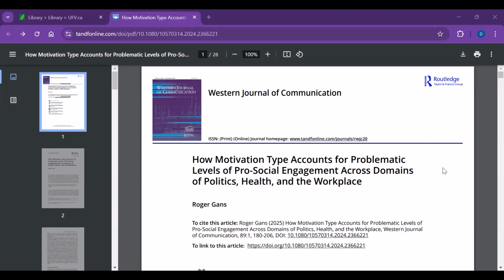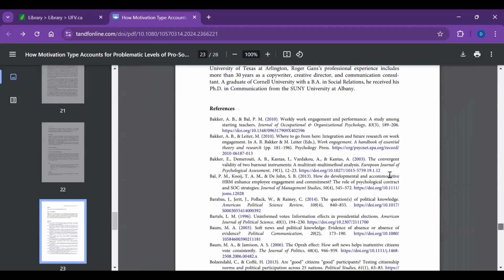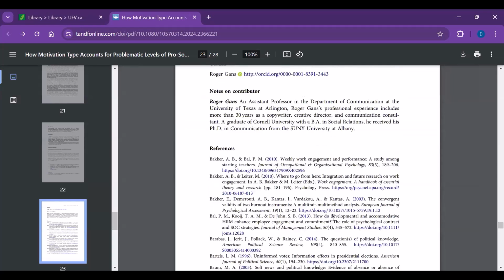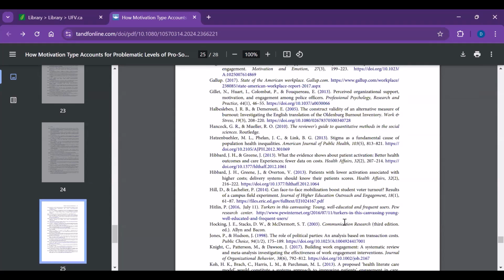And so the best way to expand on the work that you're doing and the research you're doing is to look at the references of that particular article and see if you can find those resources. So I'm just going to scroll down to the end of the paper. You'll notice that I have a lot of references. There's a couple pages of it.